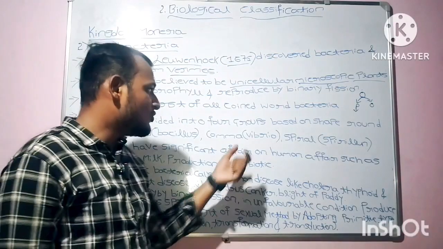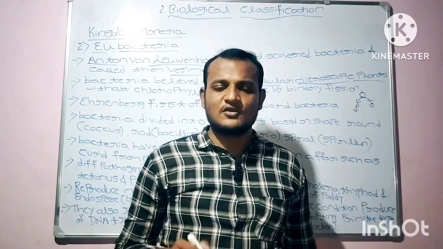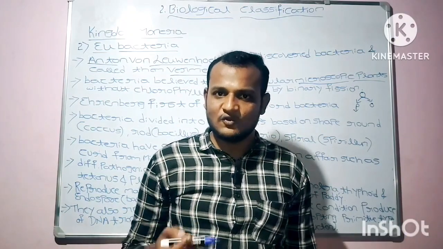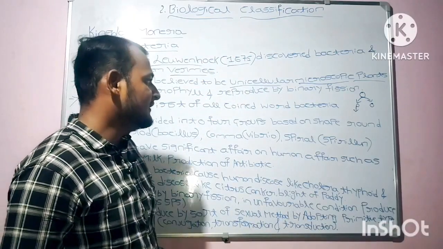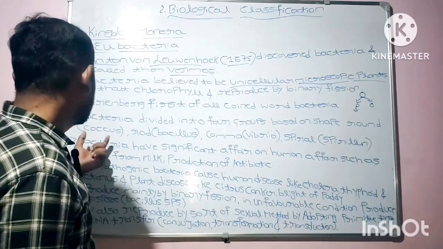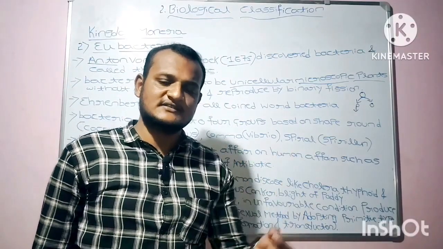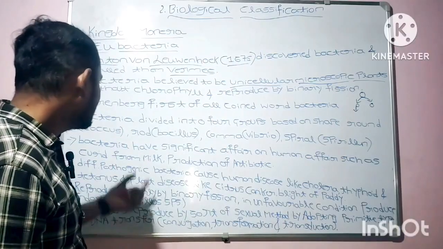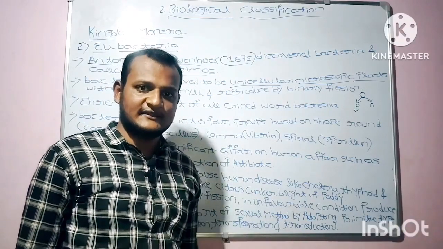Bacteria are divided into four groups based on their structure and shape. The round-shaped bacteria are known as coccus bacteria or cocci, and rod-shaped bacteria are generally known as bacillus or bacilli.